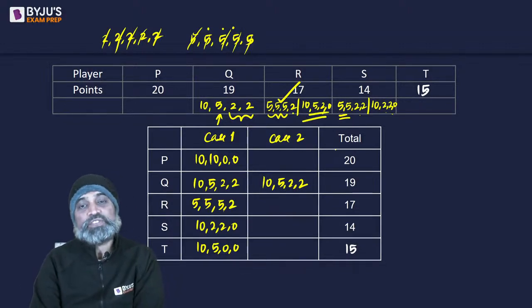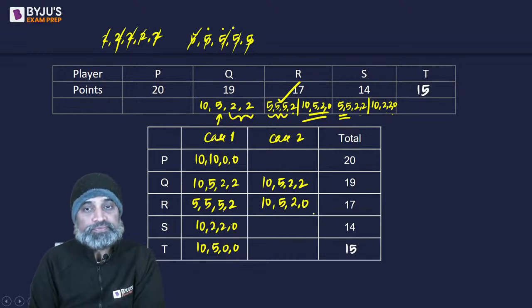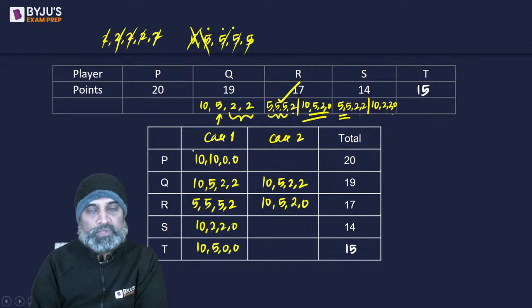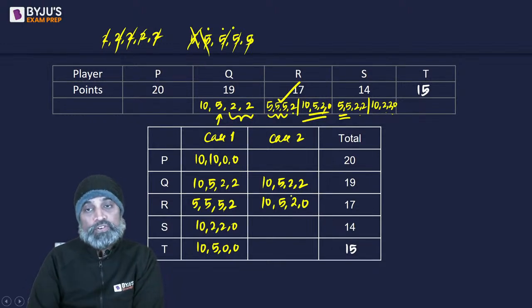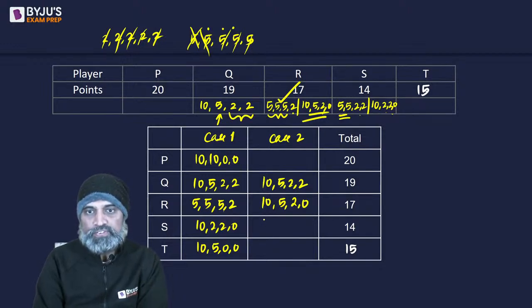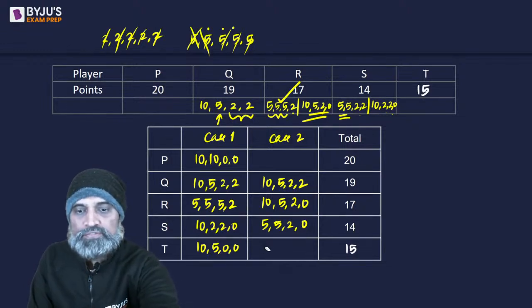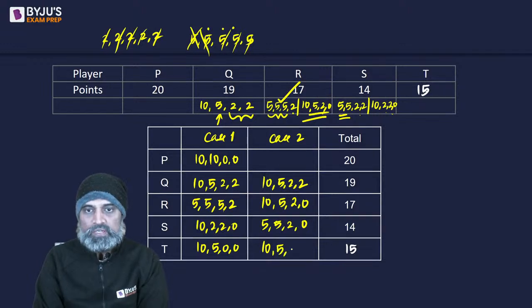What if we start with the case where R is 10, 5, 2, 0? So if I take 10, 5, 2 and 0, right now we have two 5s. Now we need more 5s, right? So we can have 5, 5, 2, 0 from here, so these are 4 5s. Another 5 we can have is from here, which will be 10, 5, 0, 0. How many 5s is that? 1, 2, 3, 4, 5.